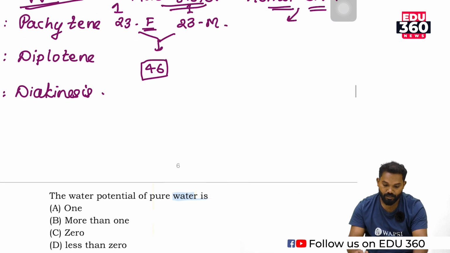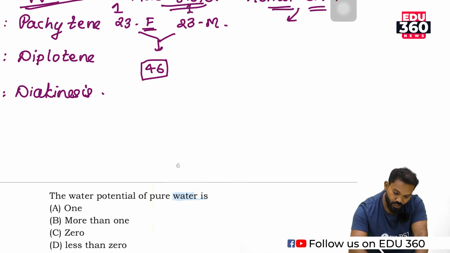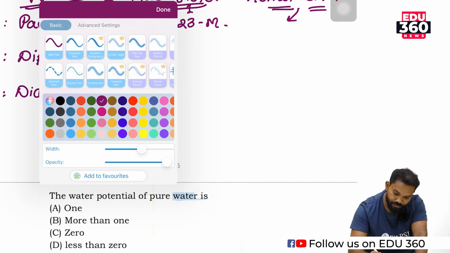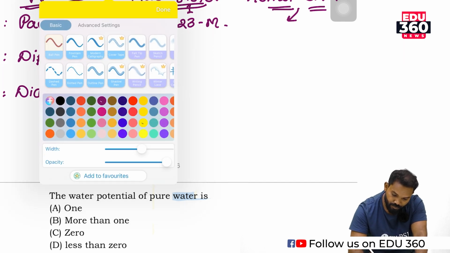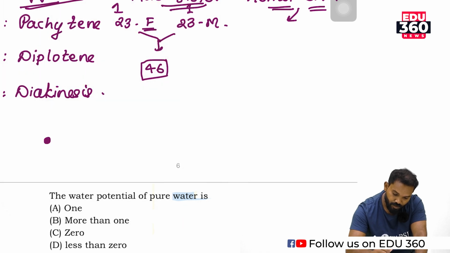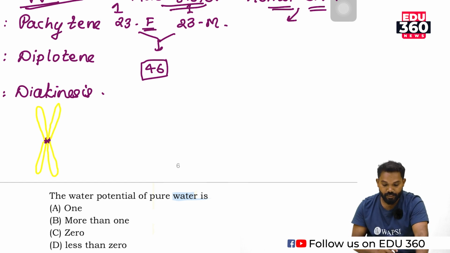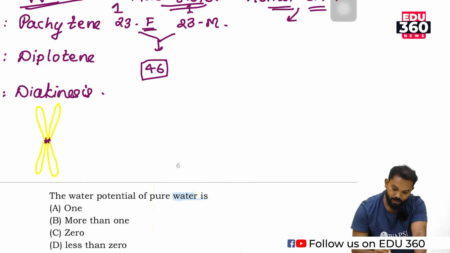Structurally, a chromosome consists of two chromatids, adjoining at a centromere.